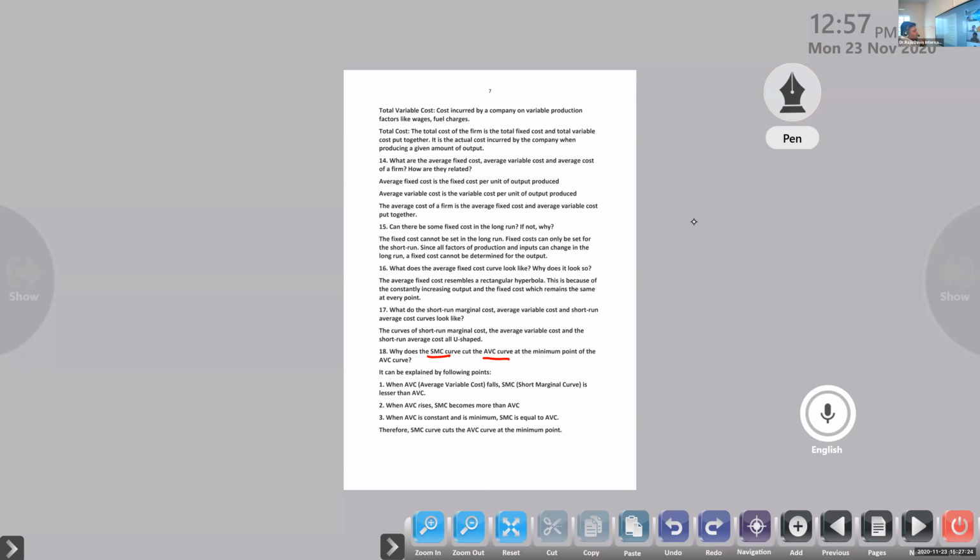After 10 years, what will happen to these products? Definitely, the furniture will get the problem of wear and tear. Utensils also will be the same, right or not? Then the owner of the hotel wants to make changes, or they have to purchase new ones. So all inputs will change in the long run, but in the short run, only one input will change. That is the relation.